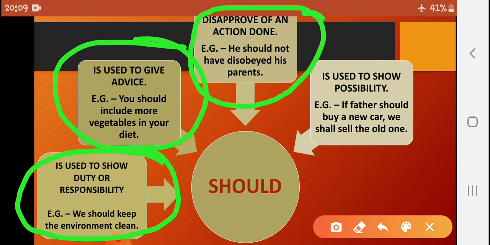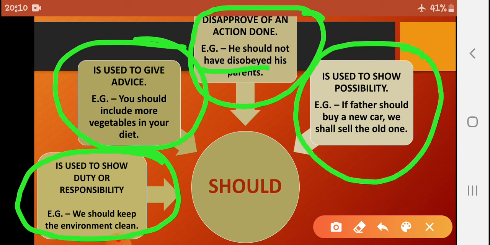When we disapprove of an action already done, we say, he should not have disobeyed his parents. Now see the construction here: we have used have and disobeyed. So this kind of have plus the third form of the verb should be there, because we have studied perfect tenses. In perfect tenses we always use the third form of the verb. With has and have, we use the third form of the verb. Clear?